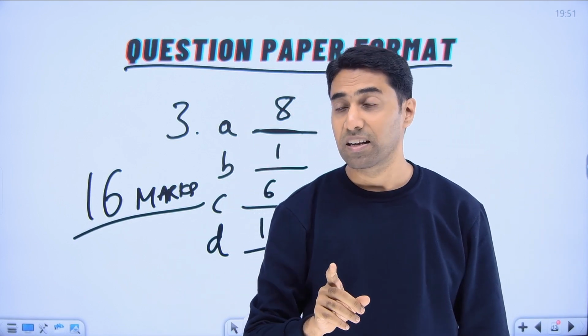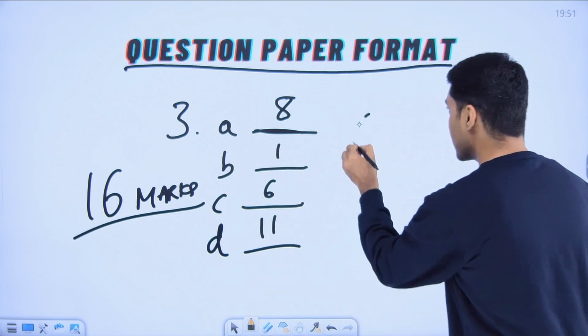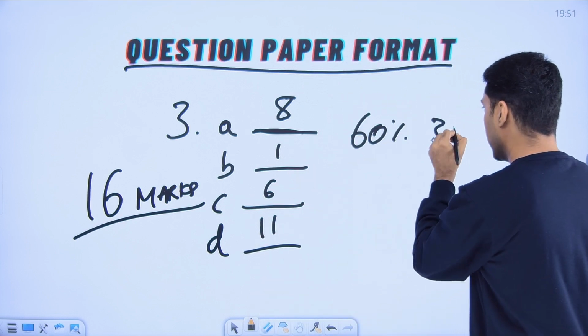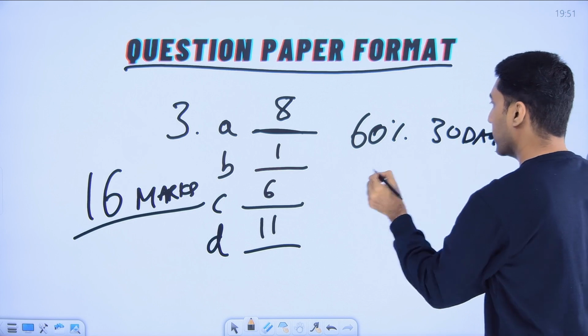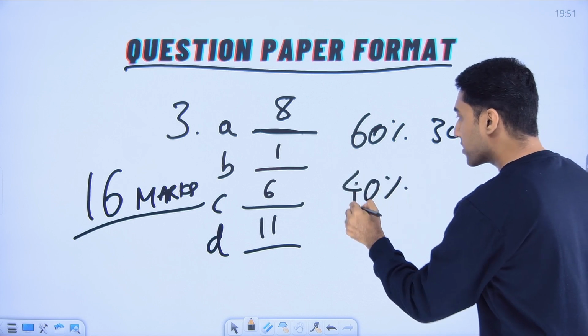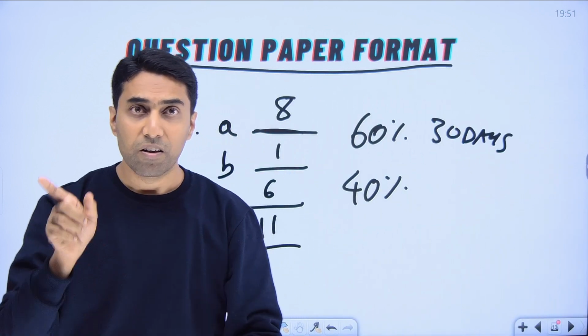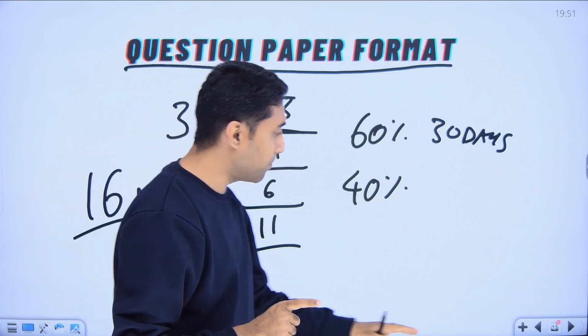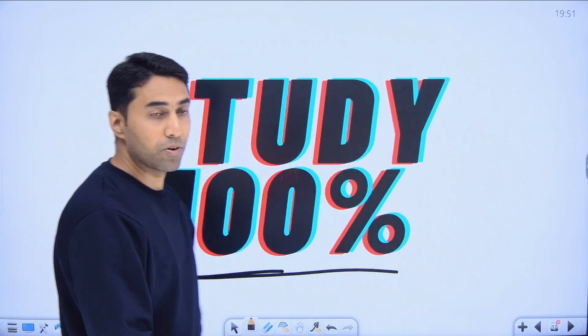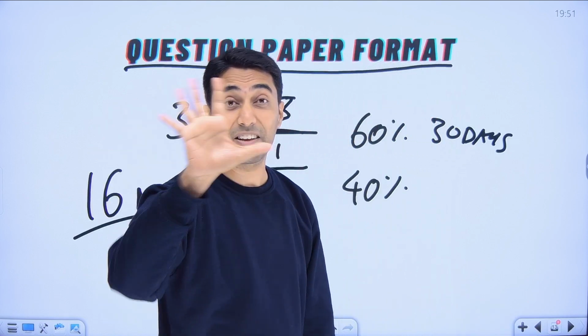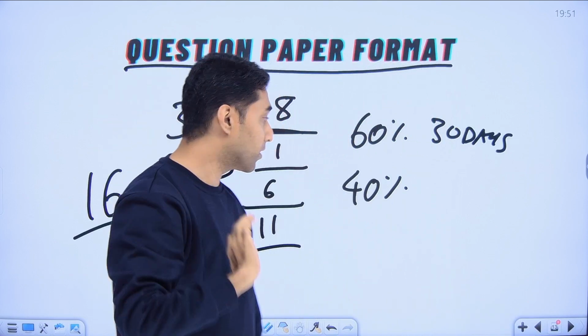That is why I said first you study 60% in 30 days, correct? So what about the rest 40%? We have to study it, we cannot leave it. So my disclaimer, I repeat, is you need to study 100% of the syllabus. We cannot leave any chapter, but we will understand which are the important ones.